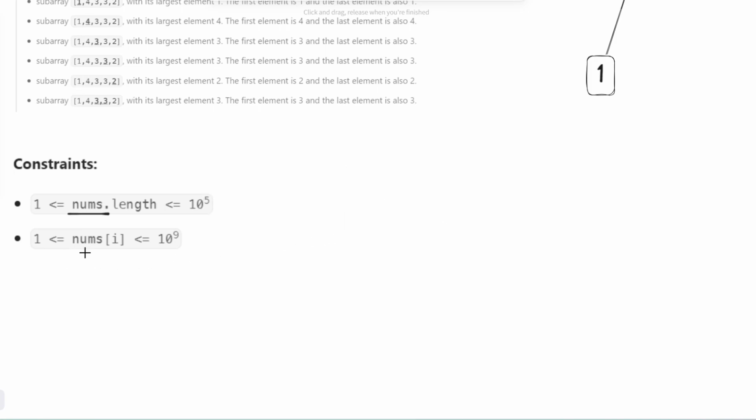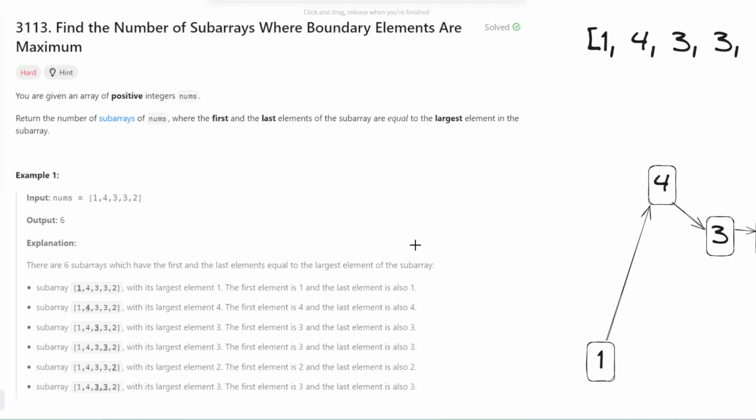The other constraint is that the value of each number is between 1 and 10 to the ninth. I think usually this just means that the value doesn't matter much. And then because it's so big, you should not count on any kind of counting incremental, because 10 to the ninth incrementation would also be too long for our problem. So notice here that we have to come up with an O of n solution. You might have also noticed that we somehow need to keep track of the numbers that we have so far.